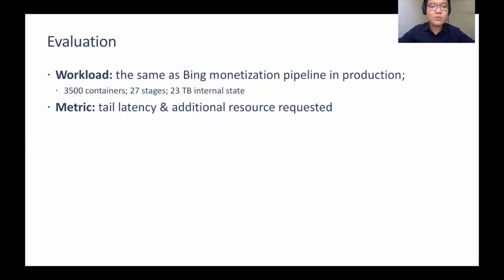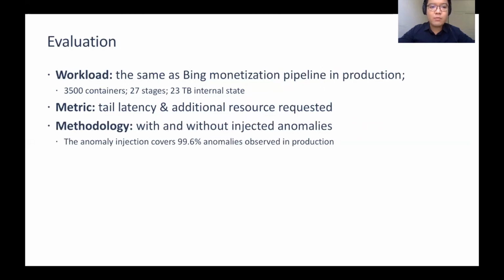We evaluate our approach at a very large scale and compare it with both the aggressive and conservative approach. We run the same pipeline at production scale. We measure the tail latency achieved by various mitigation approaches. For each approach, we also report the additional resource requested during the mitigation. We operate the pipeline both with and without the injected anomalies. A complete pattern of observed anomalies is presented in the paper. Our anomaly injection is highly configurable and covers more than 99% of the anomalies observed in production.